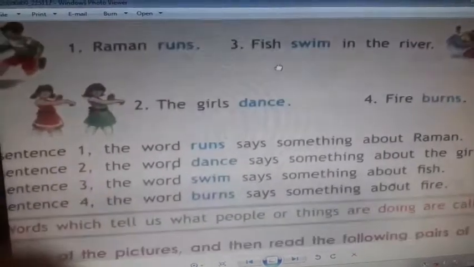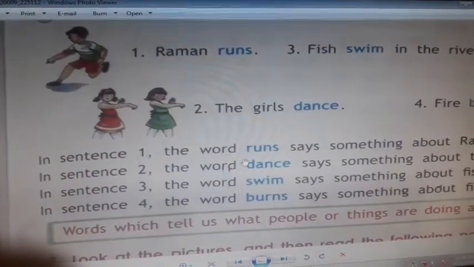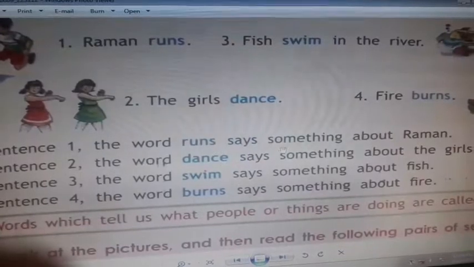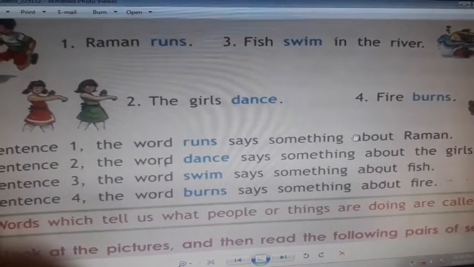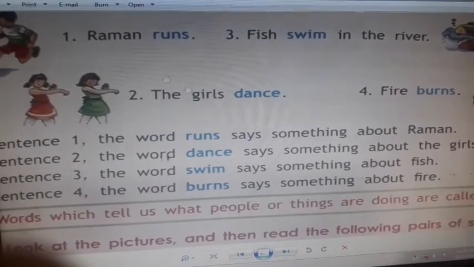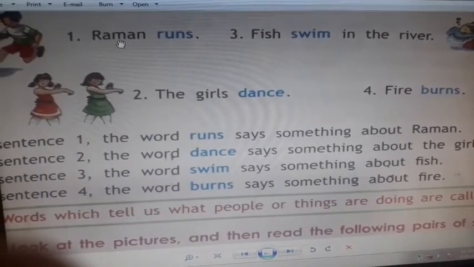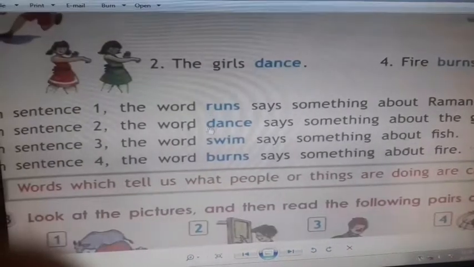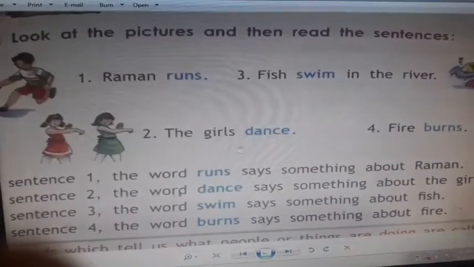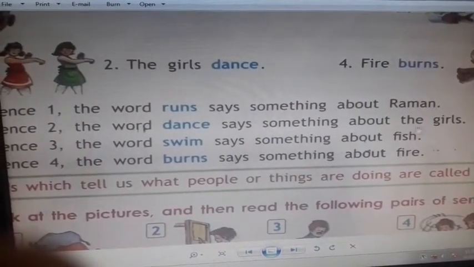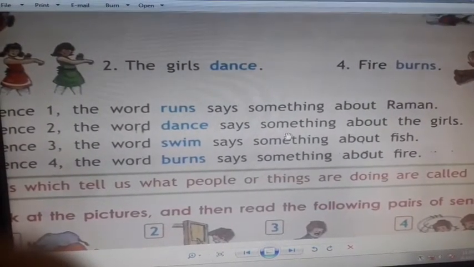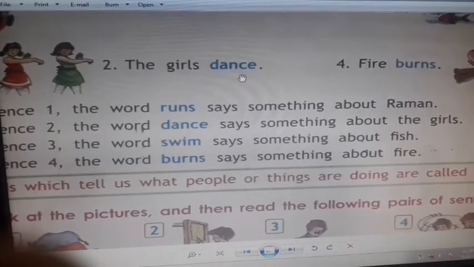In the first sentence, the word runs says something about Raman. We can say Raman is doing something, and he is running. So, Raman runs. In sentence 2, the word dance, here in blue color, says something about the girls. The girls are doing something, they are dancing.